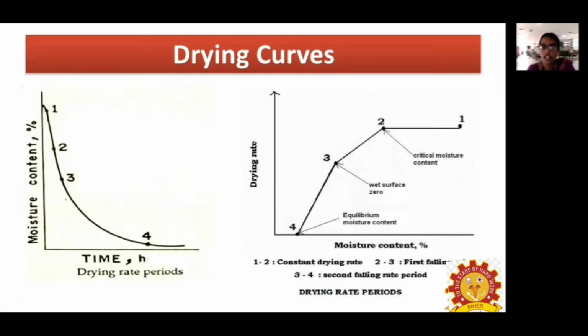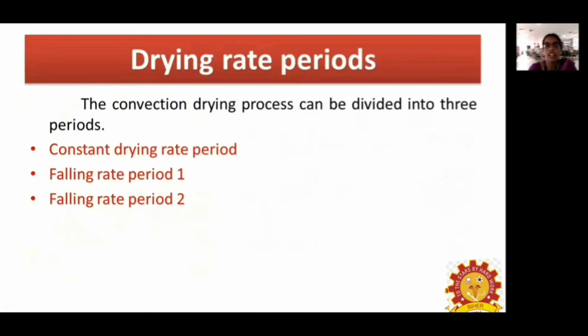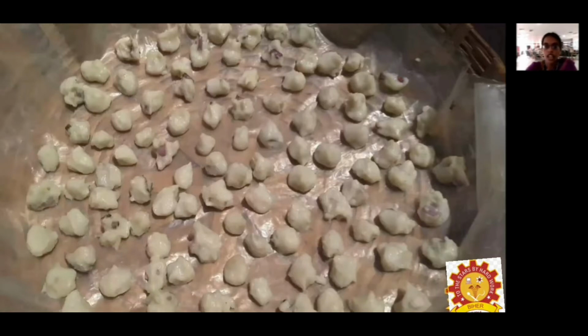There are three periods in the drying of a product: the constant rate period, the falling rate first period, and the falling rate second period. Normal convection drying consists of these three periods only.